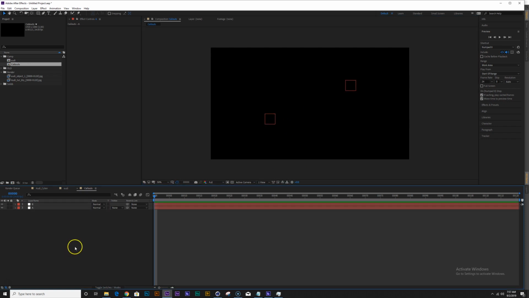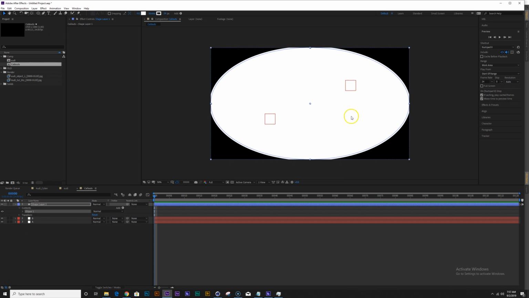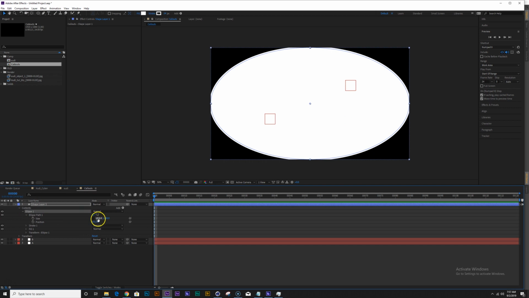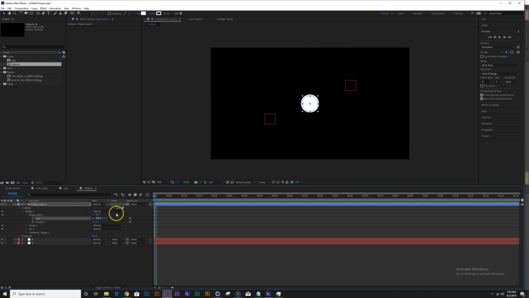And let's first create a target. So to do that, I'm gonna go here, select the circle tool, double click. It's gonna create a shape layer, and let's just open up its contents, and let's make the size, say, 150 by 150. Lock it so that it's a perfect circle. We don't need the stroke here, and let's just animate the size from 0 to 150. So maybe 10 frames in, 150. Go back here, put 0.